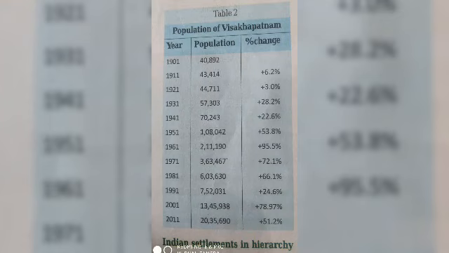So what we can observe in the table is that for every decade the population is increasing and the percentage change is also increasing. Like you can see, in 1901 the population is 40,892, then in 1911 it is 43,414, and in 1921 it is 44,711. So you can see here that for every decade the population is increasing, day by day, and at the same time the percentage change is also increasing.